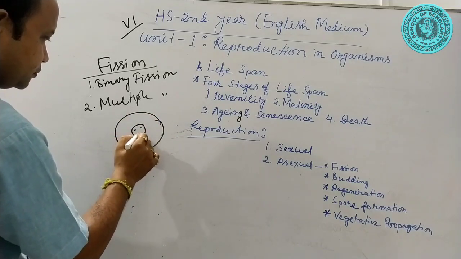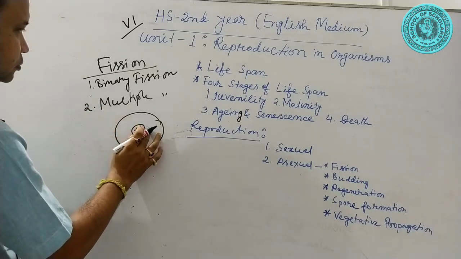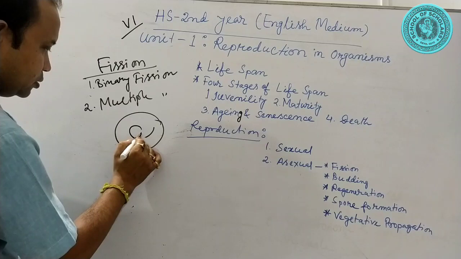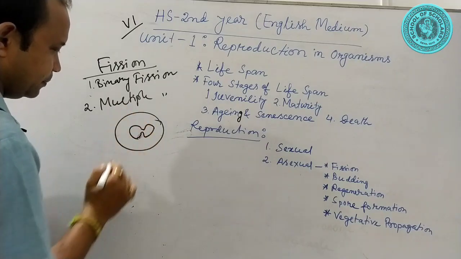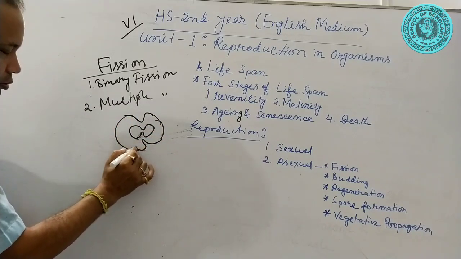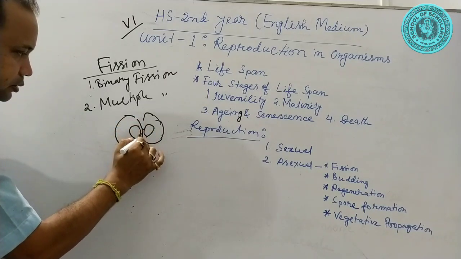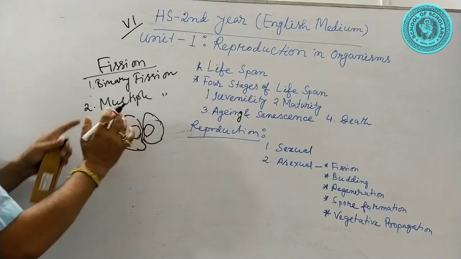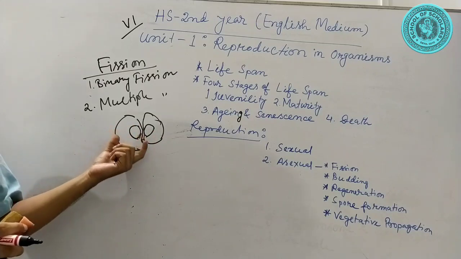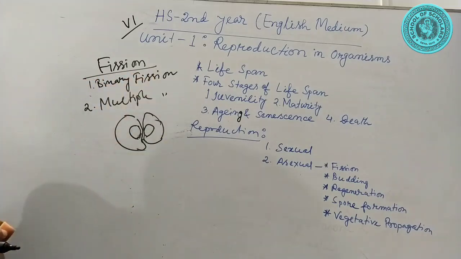In binary fission, suppose this is a bacterial cell. The nuclear material, that means the nucleus, gradually forms a dumbbell shape, and the cytoplasm constricts. They separate from each other like this and form two new cells. Therefore, this is called fission or division. In this division, two cells are produced, so it is called binary fission.